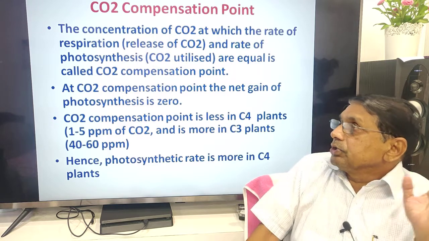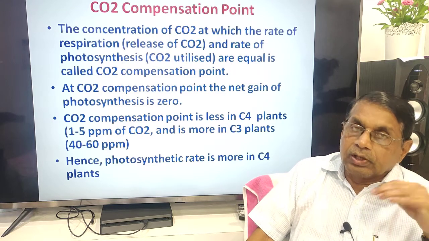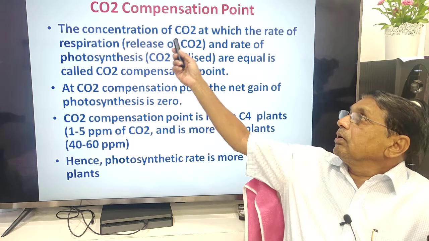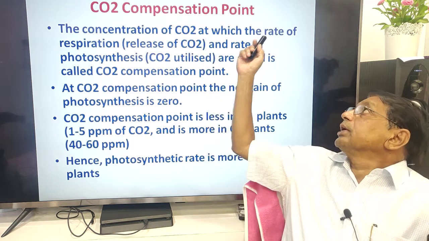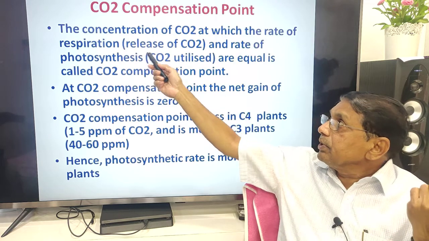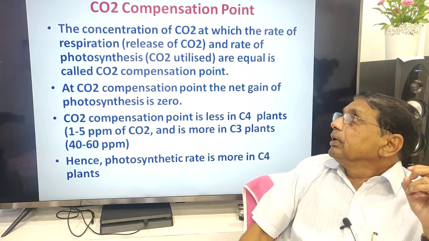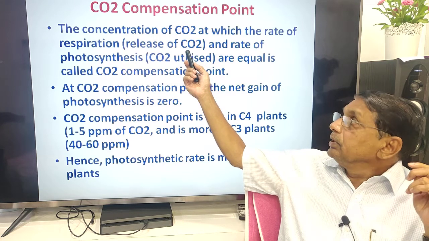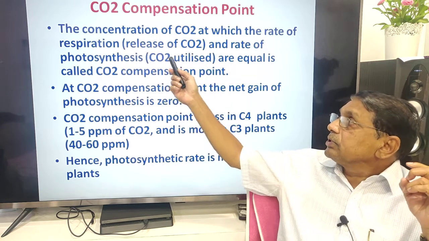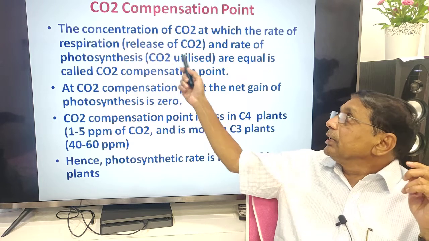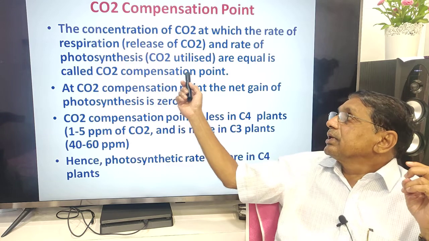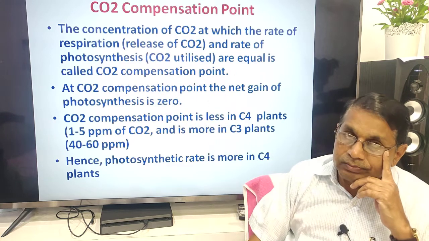Then how much oxygen is released, how much carbon dioxide is taken? The concentration of carbon dioxide at which the rate of respiration, the release of carbon dioxide, and the rate of photosynthesis, the carbon dioxide utilization, are equal is called the carbon dioxide compensation point.